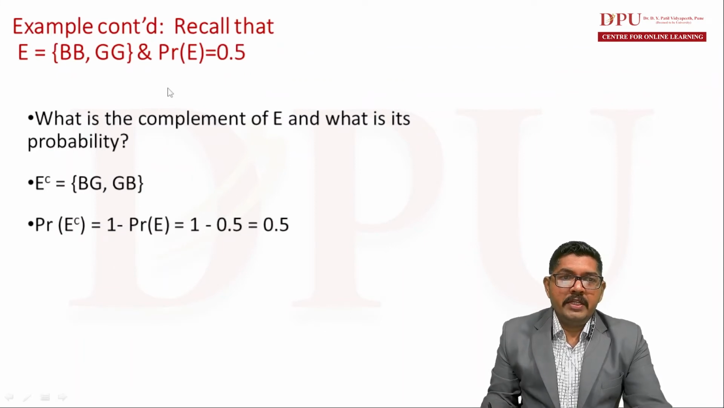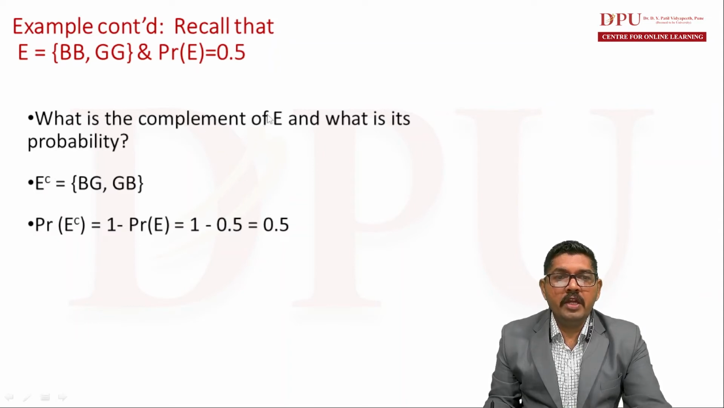Then the same example is continued. Remember that event E consists of 2 elements BB and GG, that both children are of the same sex. Probability of E is equal to 0.5. Now what is the complement of E and what is its probability? Clearly, if E is the event that both the children are of the same sex, then E complement would be the event that both the children in a family are of different sex.